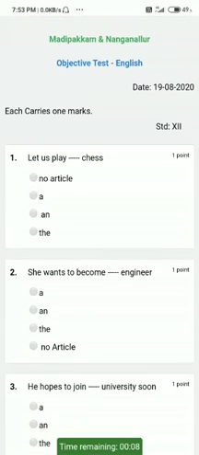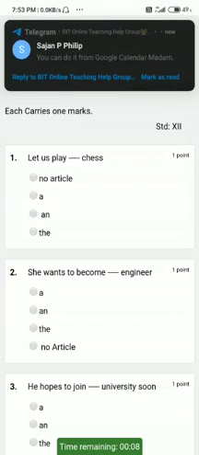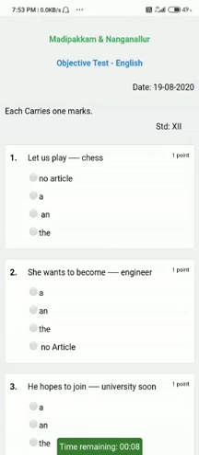If you see at the bottom of your page, there will be a timing alarm running, because we have scheduled only for a specific time. For 1:30 to 2:30 means only 1 hour you are supposed to write the test. If it is from 2 to 3, only 1 hour will be given. After 1 hour you won't be able to attend your test, it will automatically be closed. So be sure that you complete your test within the stipulated time. If you exceed it, it will automatically close, and whatever questions you have not attended will be marked as invalid. You won't get marks. So try to complete your test within the time.